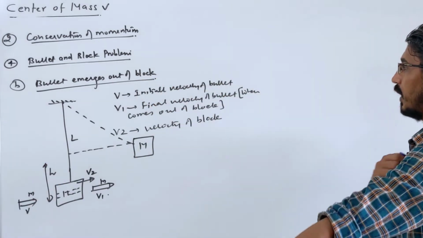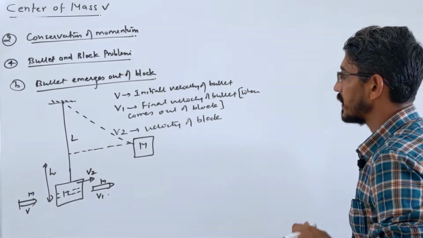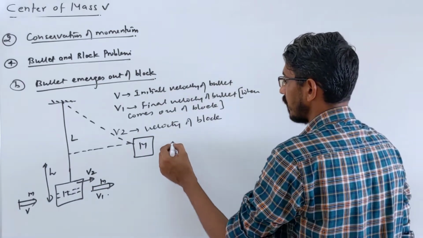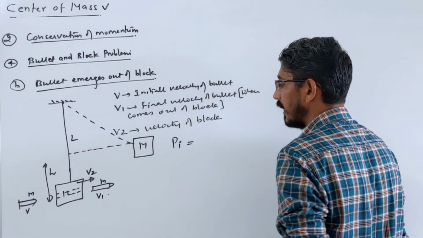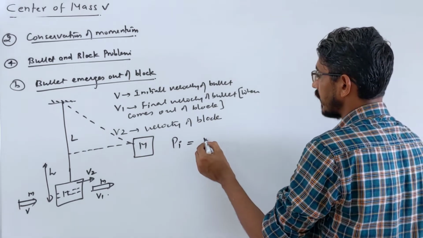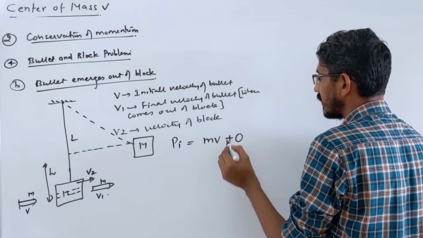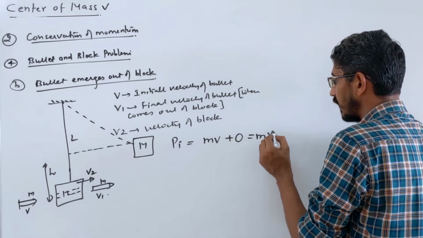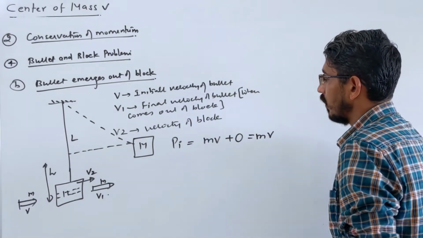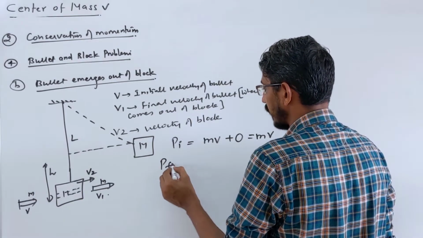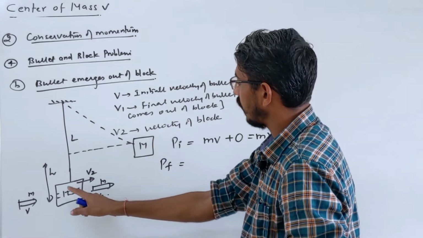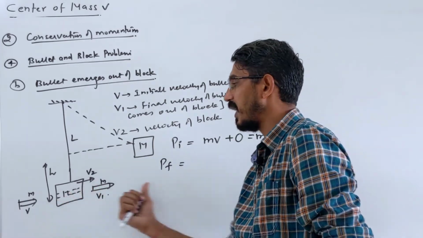So let's start again with the conservation of momentum principle. What is the initial momentum? Initially the bullet was moving, it has momentum mv, the block was at rest, so initial momentum is just mv, like we did last time. Final momentum is important. Finally, the bullet and block are moving with different velocities in the same direction.